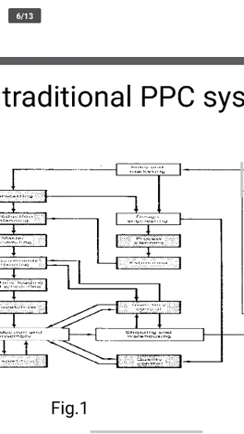Okay, these are the different types of activities in traditional PPC. What are they? There are three types: planning phase, activity phase, and control phase. The planning phase has two types again. First, before starting the work, we plan something. Next, the activity phase: after starting the work, we plan again something.